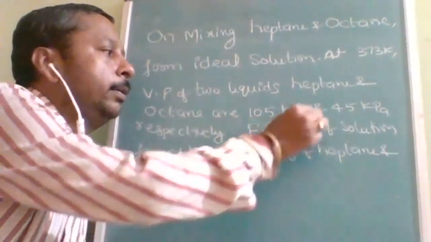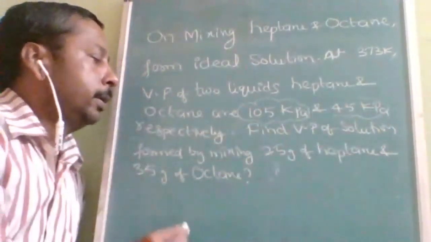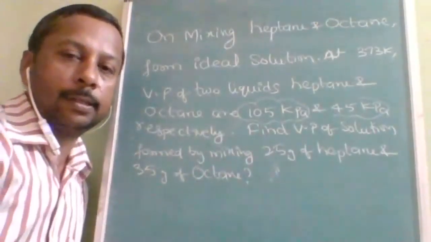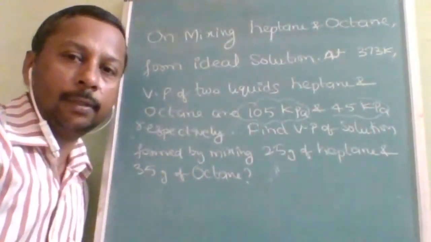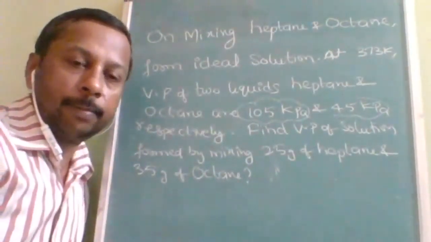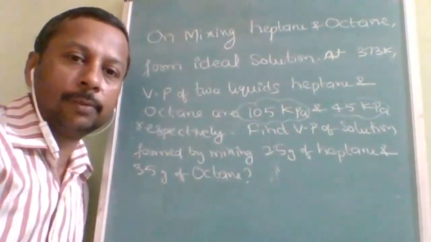These are P naught heptane and P naught octane. Find the vapor pressure of the solution formed by mixing 25 grams of heptane and 35 grams of octane.